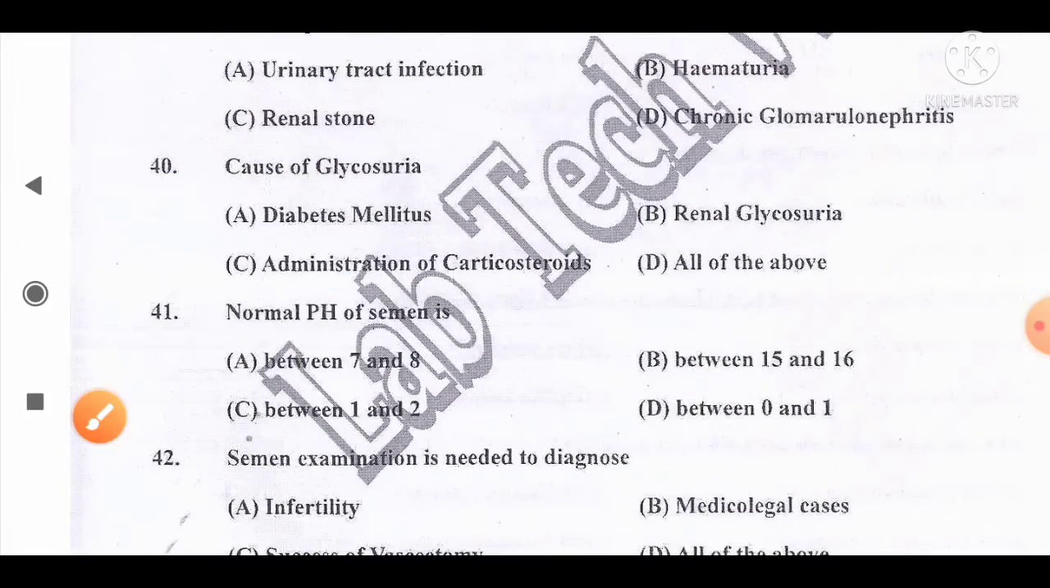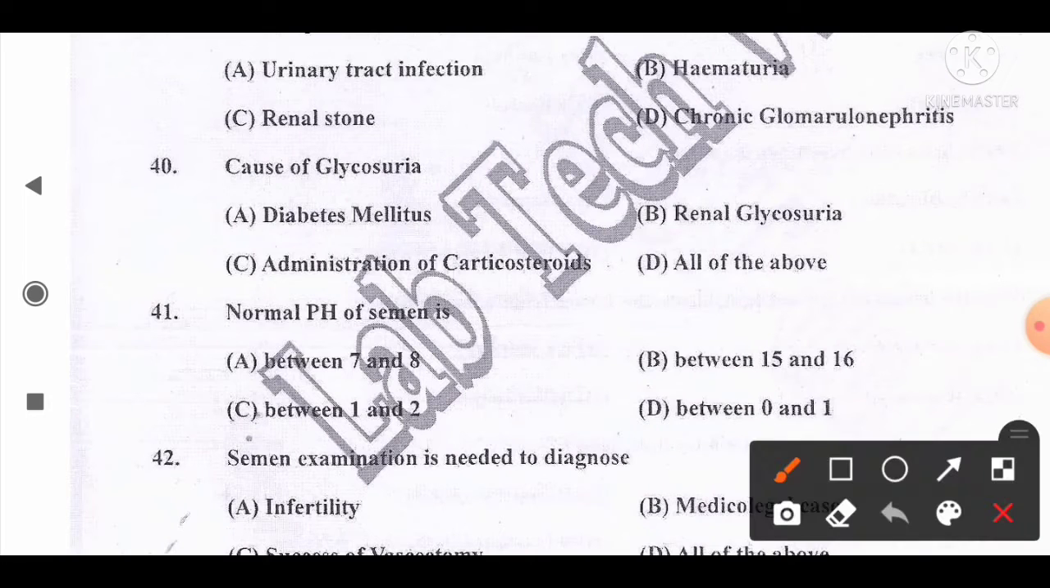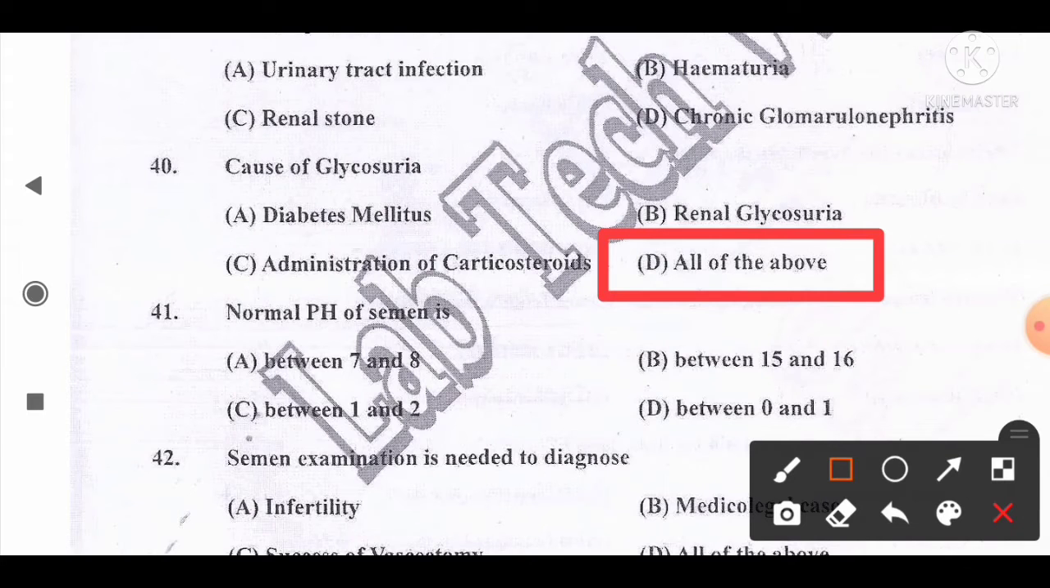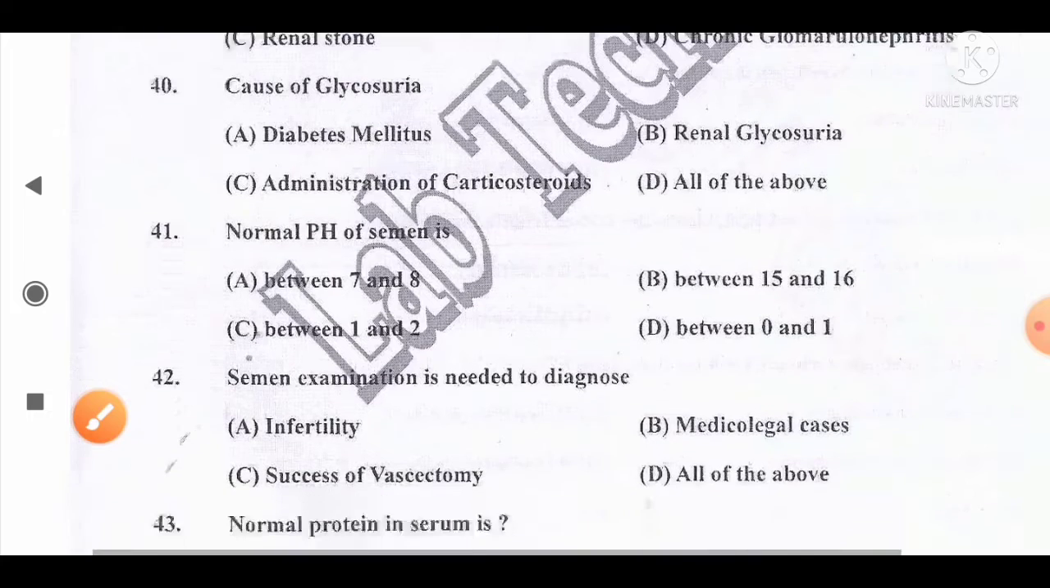Move to the next question, number 40. Causes of glycosuria are option A, diabetes mellitus, B, renal glycosuria, C, administration of corticosteroids, D, all of the above. The correct answer for this question is option D, all of the above are the causes of glycosuria. So option D is the correct answer.